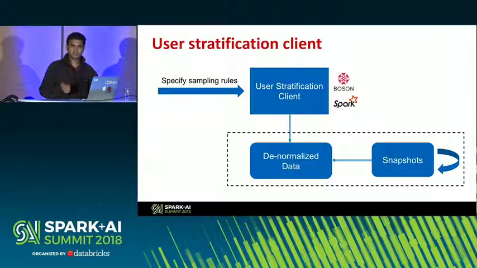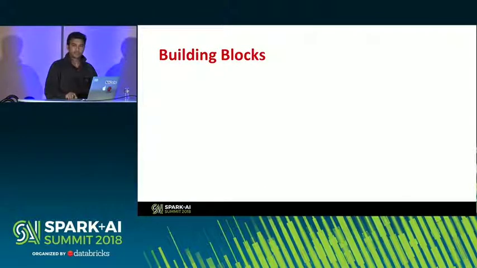The denormalized data set, think of it as something that loads the data frame, has all the columns that you want to stratify by, and then the rules that you specify as part of the API will be satisfied by the user stratification client.